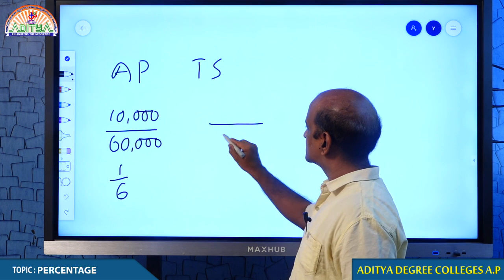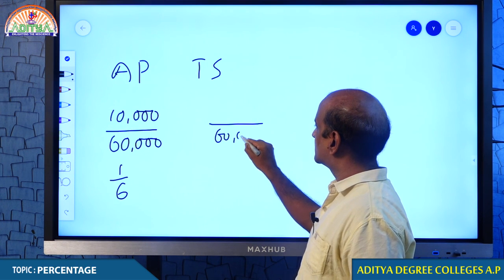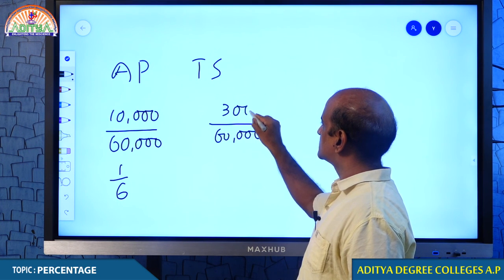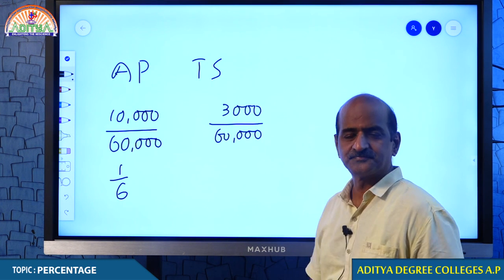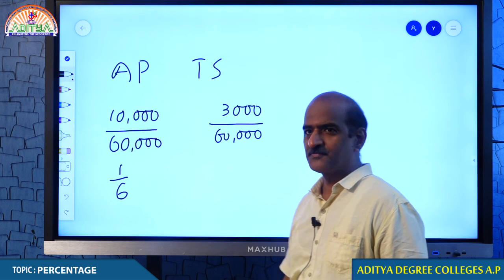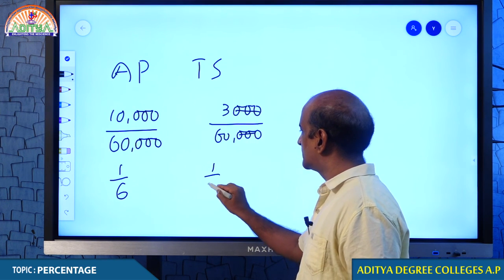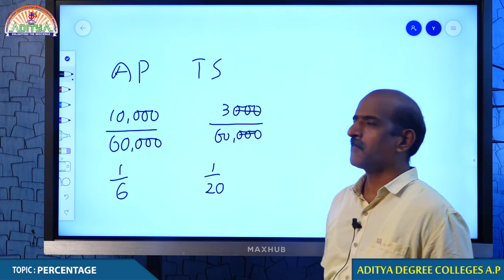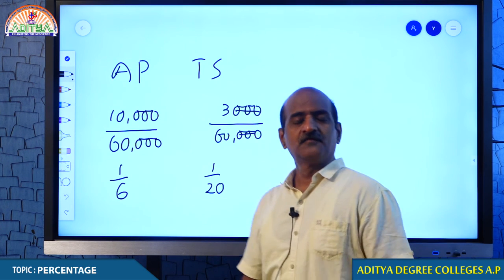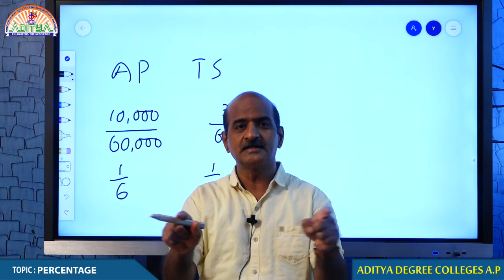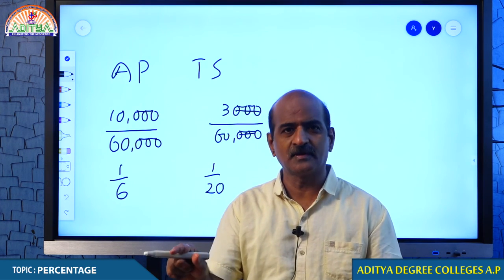And for every 60,000 cases that are tested in Telangana, they registered only 3,000 positive cases. Isn't it? Therefore, if you cancel all the values, 3 by 60 means 1 by 20. Now, if we are supposed to compare these two states, let me tell you the process of comparison.